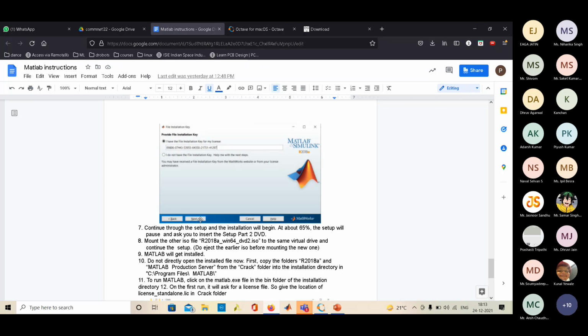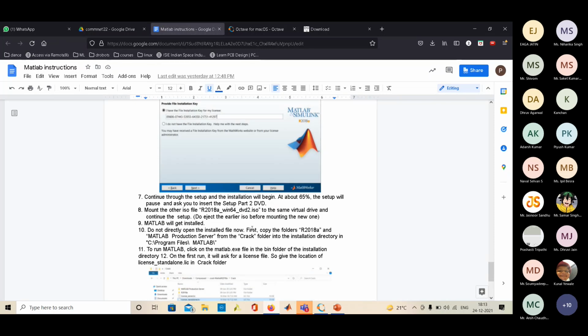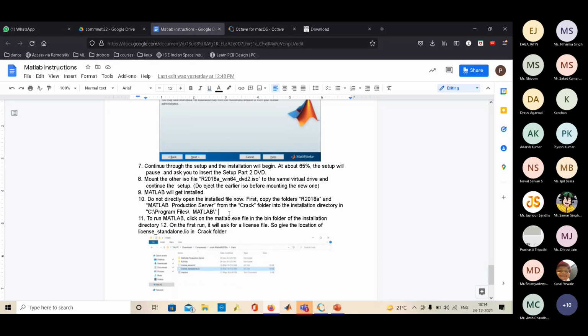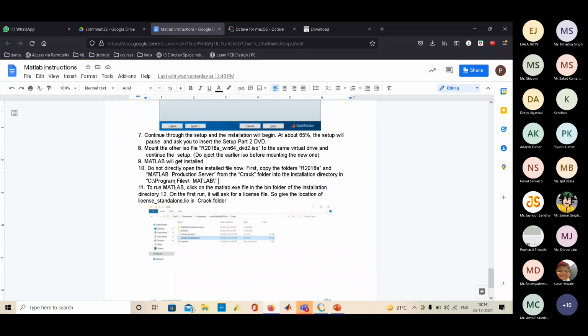After it reaches 65%, it will ask you to insert the second disk. So you have to do the same procedure again: mount the second disk, and press next on that MATLAB portal. It will simply continue with the installation. It will be copied to C program files MATLAB.